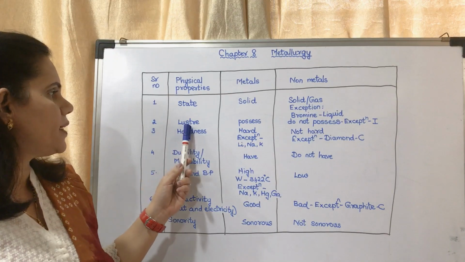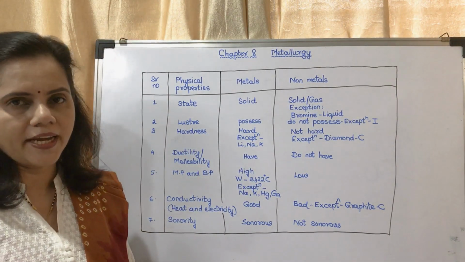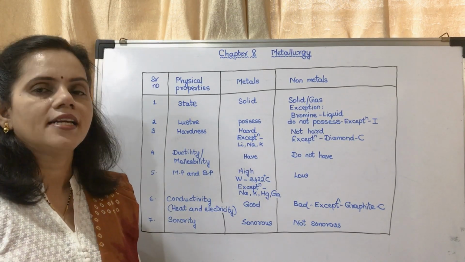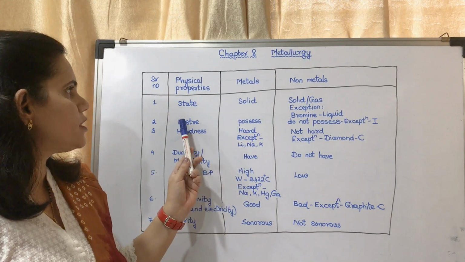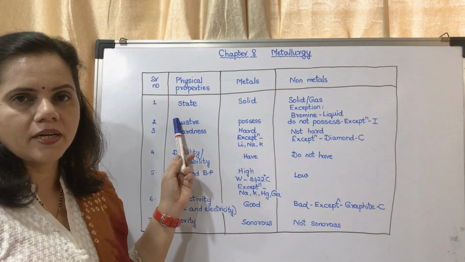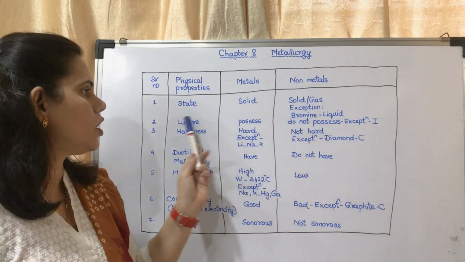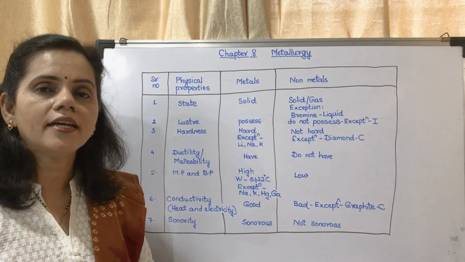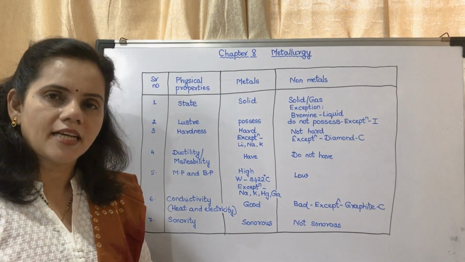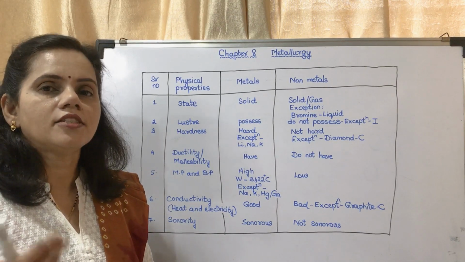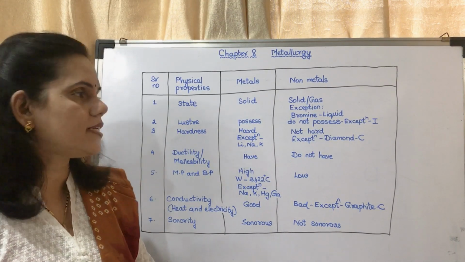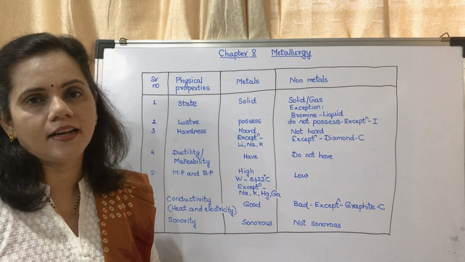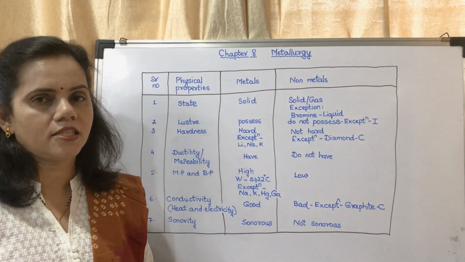Next property is luster. Luster means shine. Now metals possess the property of shine. Their surface is generally shiny. So metals possess the property of luster. Non-metals do not possess the property of luster. There is an exception. Exception is iodine. It is having a shiny surface. Iodine is a non-metal. You have to study the exceptions very thoroughly, because generally the questions are asked on exceptions.